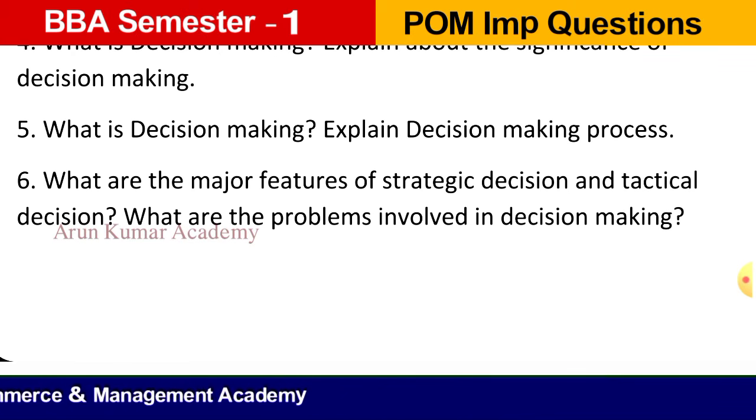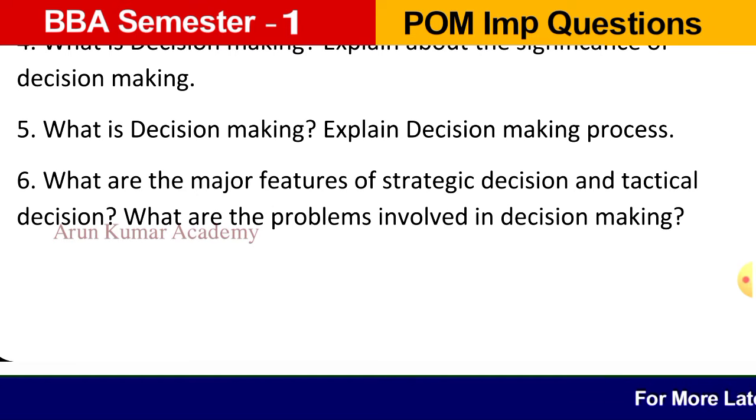identifying various alternatives and analyzing all the alternatives, evaluation of alternatives, selecting the best alternative, communicating the decision, implementation of decision, and last evaluation of result. Like this we can write down all the 10 steps.